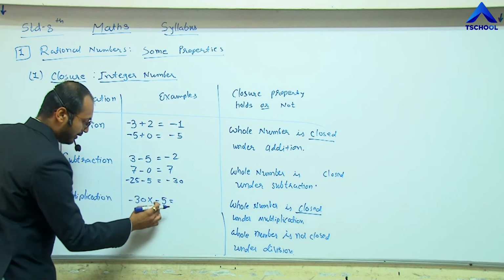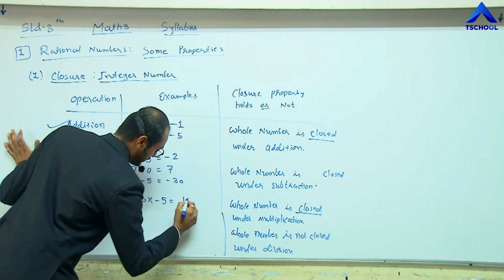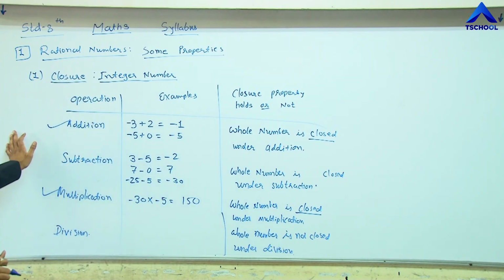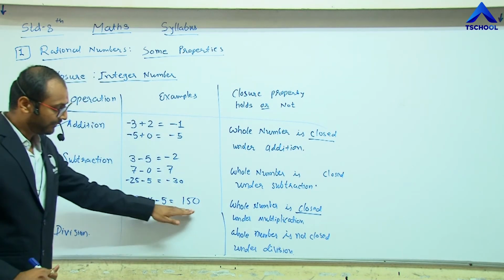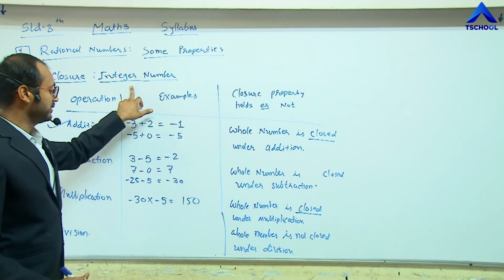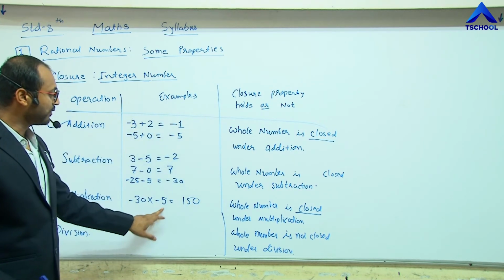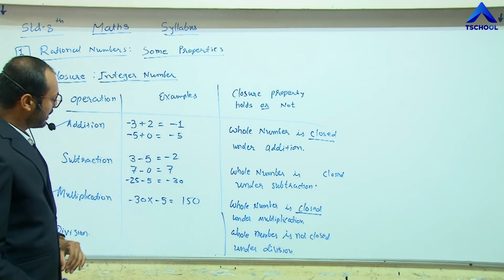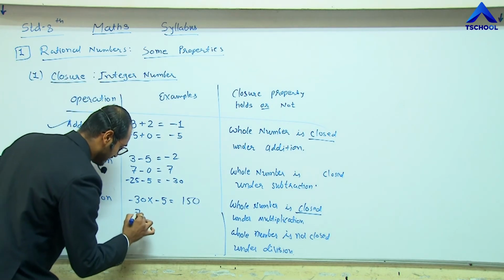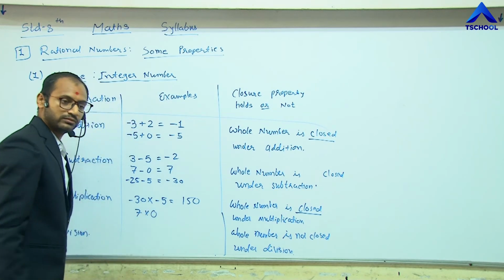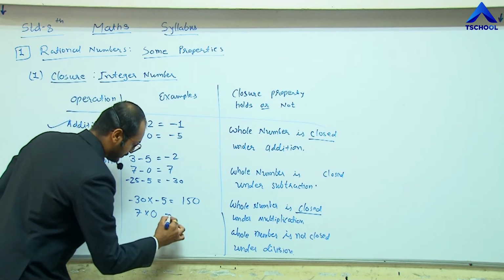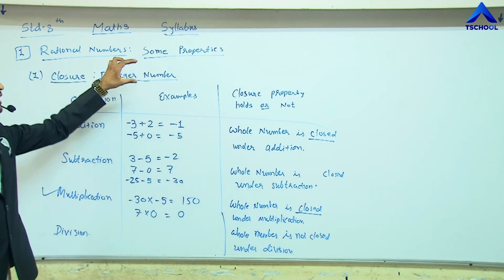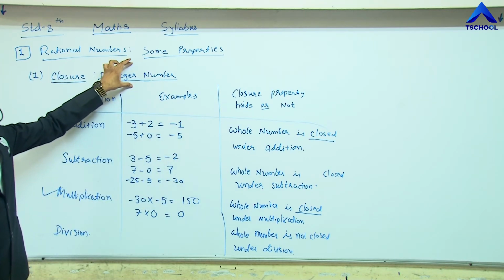So here the result is 150, but the result is positive. 150 is also included in integers. Minus 30, minus 5, all are included in the integers. If you multiply any value like 7 multiplied by 0, we get 0, which is also included in the integers.